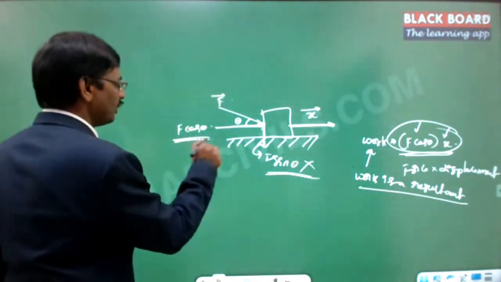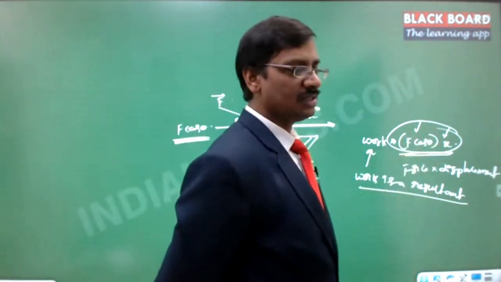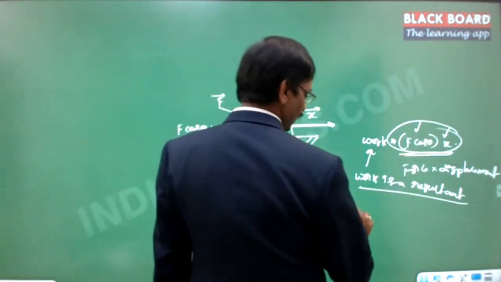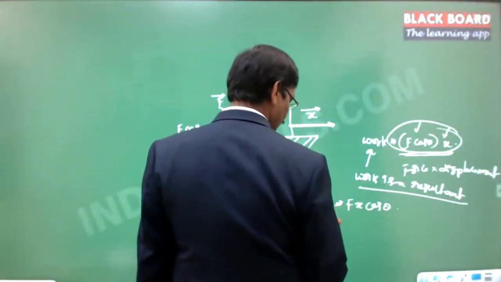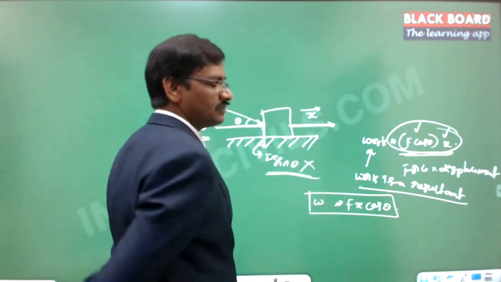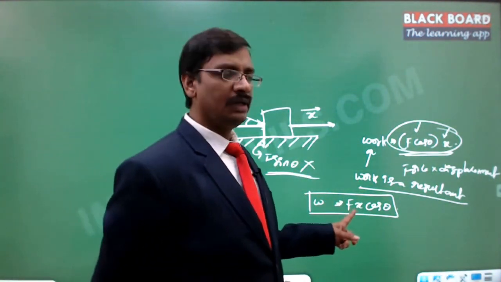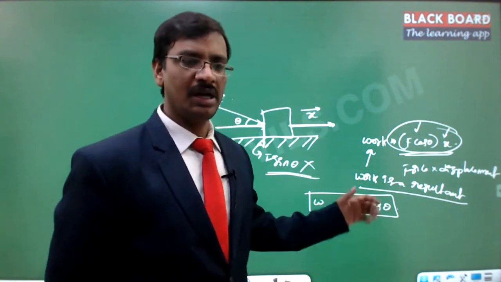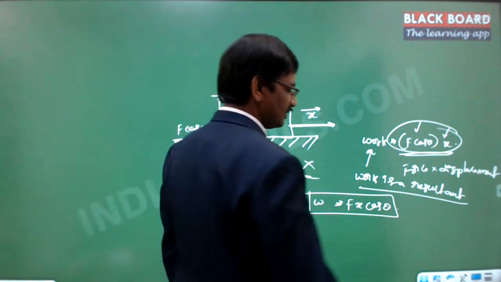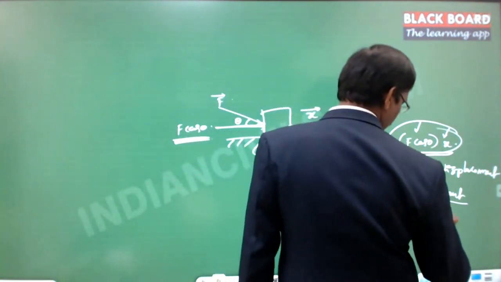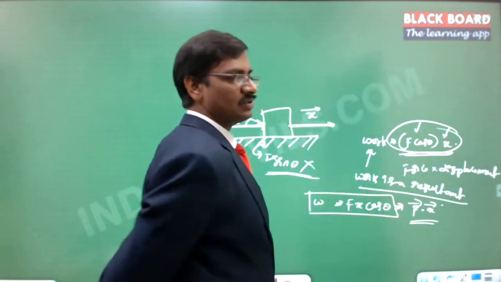That is the reason the component of the force, F cos theta, needs to be taken. Hence it is F cos theta into X, so this is F into X into cos theta. And this is what we define as the work. At many times we need this convention, so a standard convention has been given: F dot X, which is always defined as F into X into cos theta.